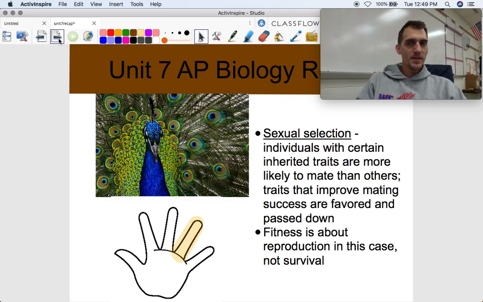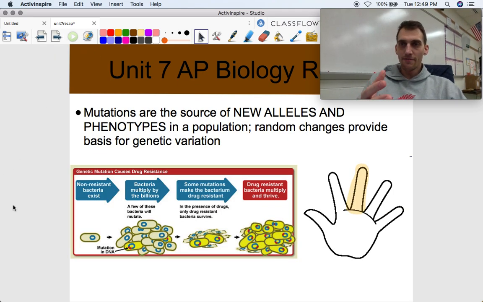Okay, you can see that all over different bird species. Okay, different ways that traits have evolved and behaviors have evolved to help them attract mates, not to survive, but attract mates, and therefore pass down their genes.